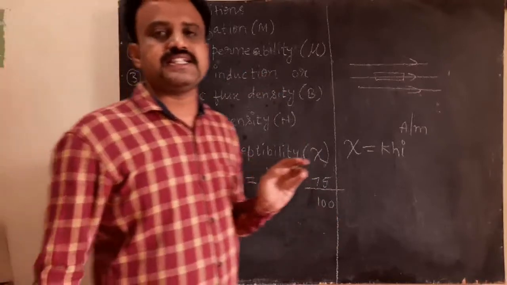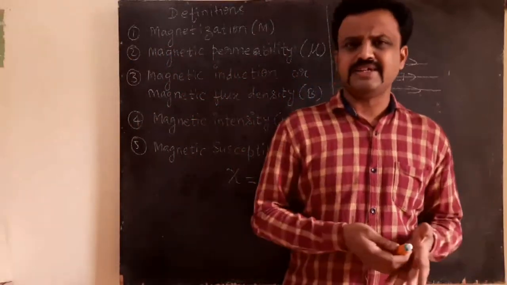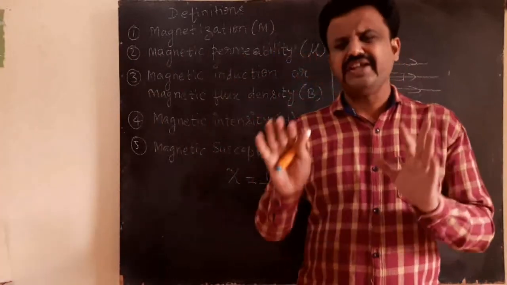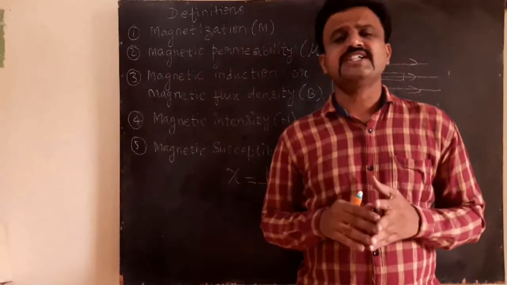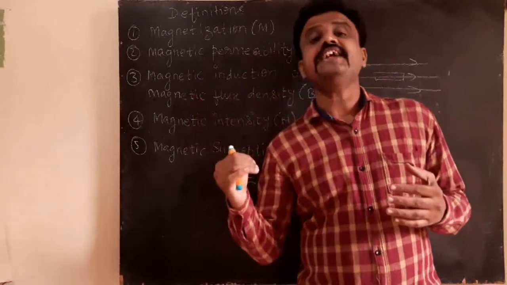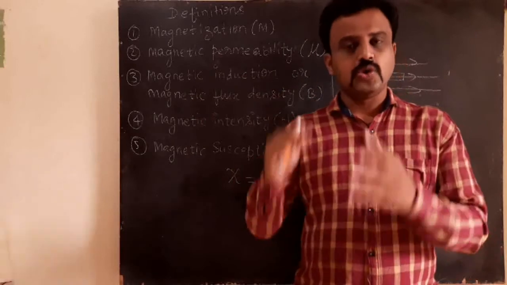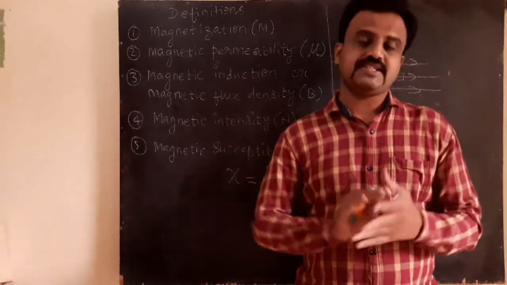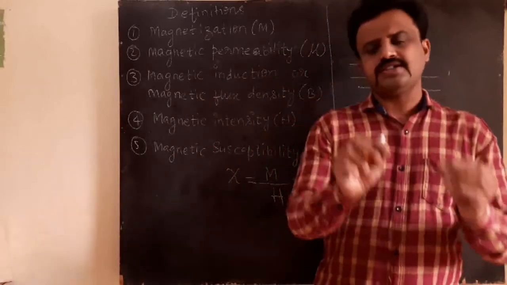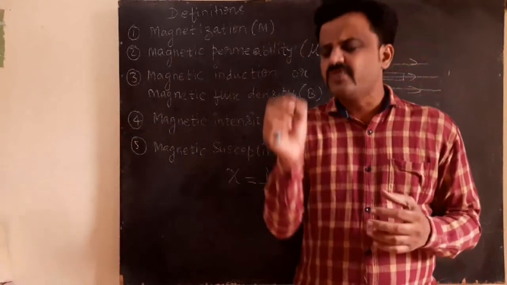And this magnetic susceptibility is different for different materials. For diamagnetic material, it is very low and negative. It is in 10 to the power of minus 5, 10 to the power of minus 4, 10 to the power of minus 3. It is negative. It is lesser than 1. The susceptibility is low and negative for a diamagnetic substance. And susceptibility is low and positive for a paramagnetic substance. Susceptibility is very low and positive.